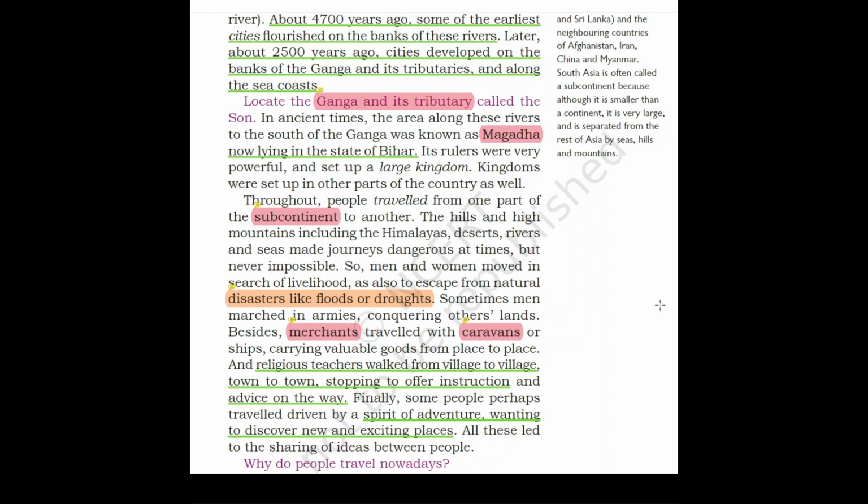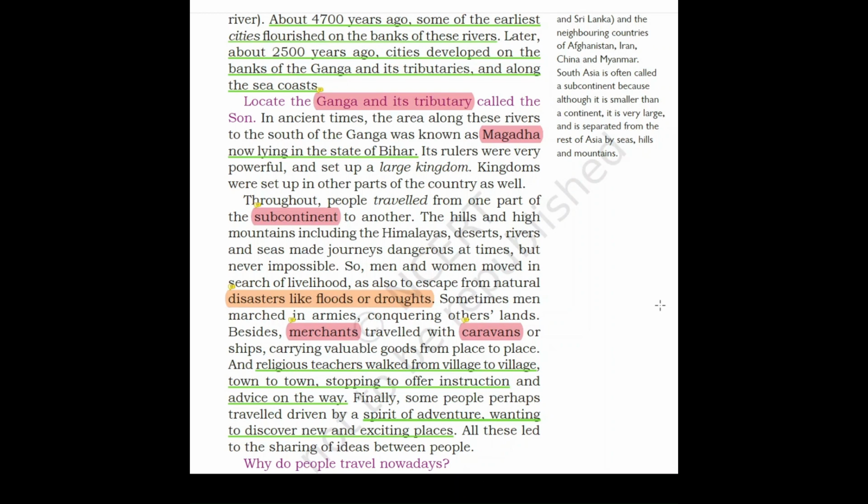And religious teachers walked from village to village, town to town, stopping to offer instruction and advice on the way. Finally, some people perhaps traveled driven by a spirit of adventure, wanting to discover new and exciting places. All these led to the sharing of ideas between people. Why do people travel nowadays?